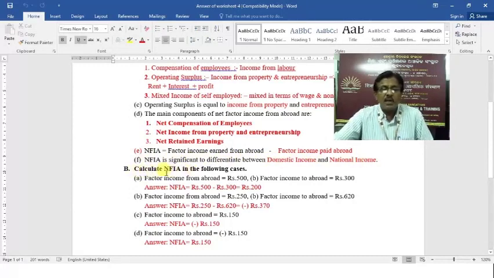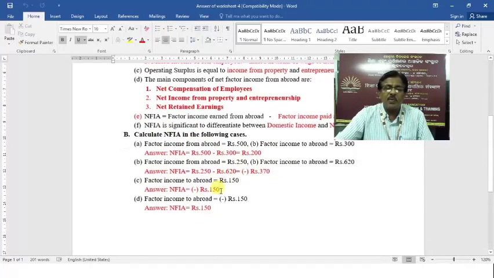Calculate the net factory income from abroad in the following cases. There were 4 cases. Factory income from abroad rupees 500, factory income to abroad is 300, so difference is rupees 200, that is factory income. NFIA is rupees 200. Then factory income from abroad is 250 and factory income to abroad is 620, so the difference is minus 370, that is net factory income from abroad.